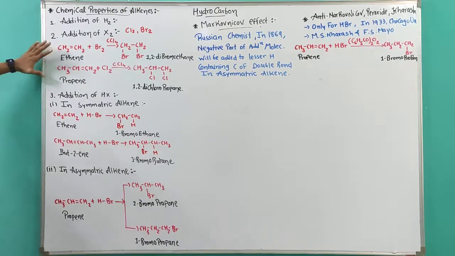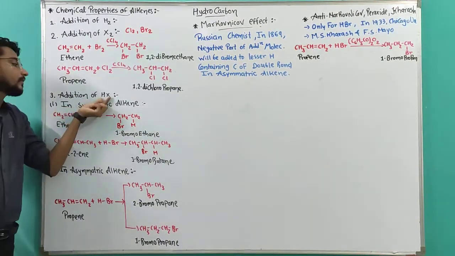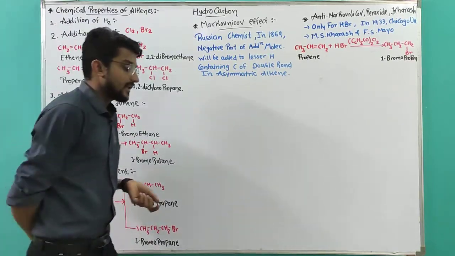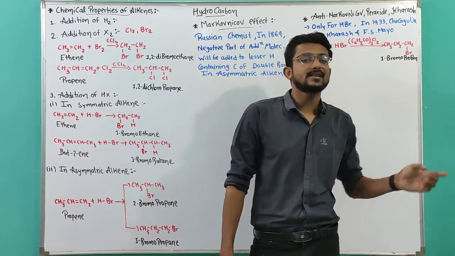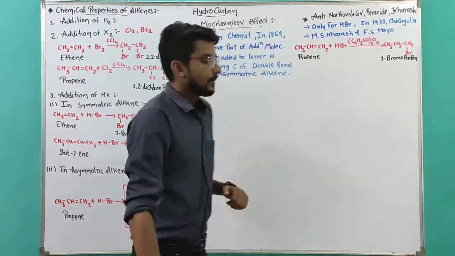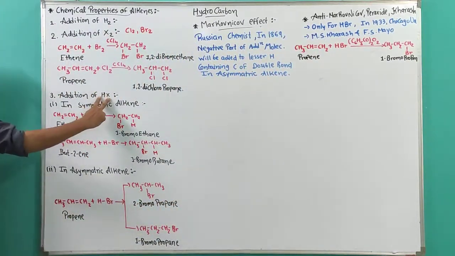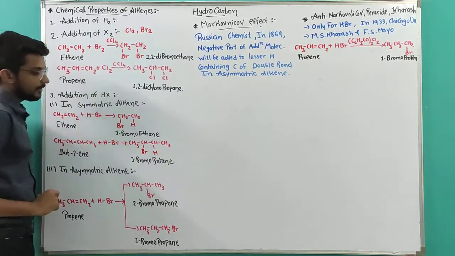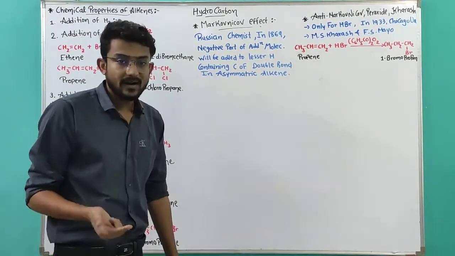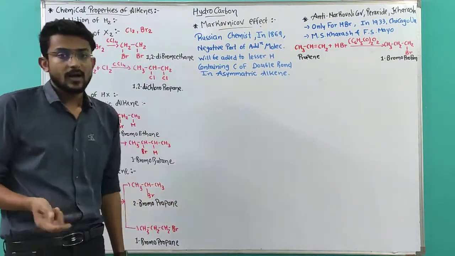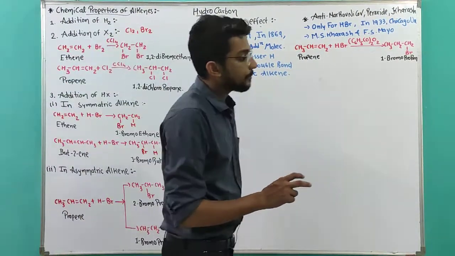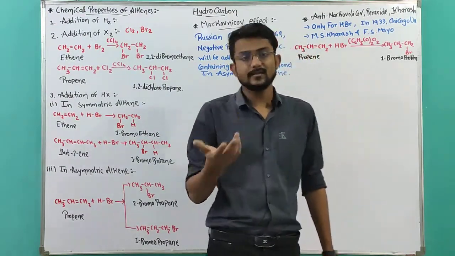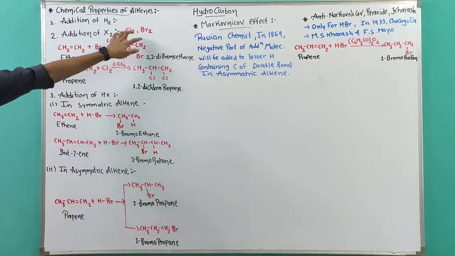Now, let's discuss addition of HX, meaning HF, hydrofluoric acid, hydrochloric acid, hydrobromic acid, and hydroiodic acid. In the sense, addition of hydrogen halide: hydrogen chloride, hydrogen bromide, hydrogen iodide, hydrogen fluoride. Among them, hydrogen iodide and hydrogen fluoride are not being used, as we have already discussed the reasons.